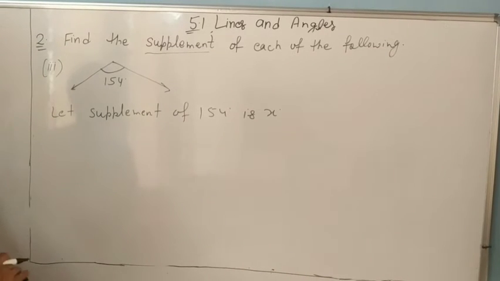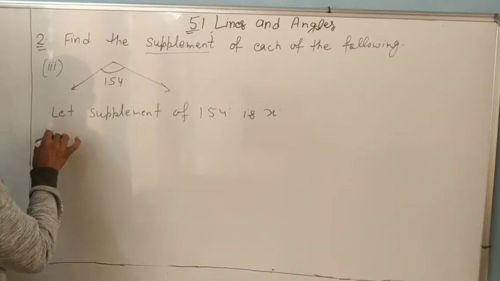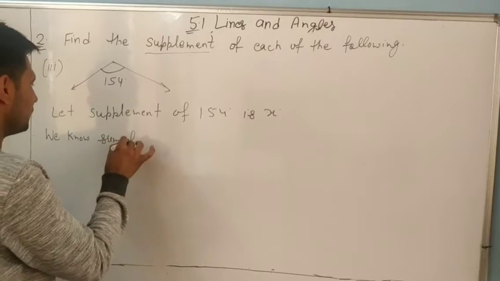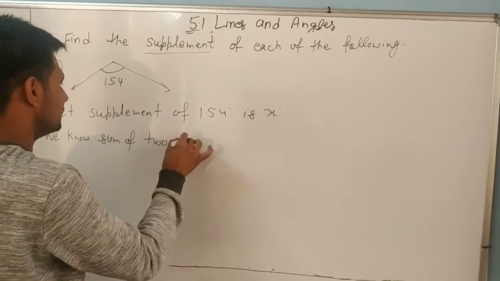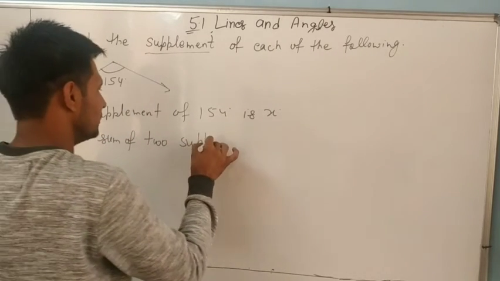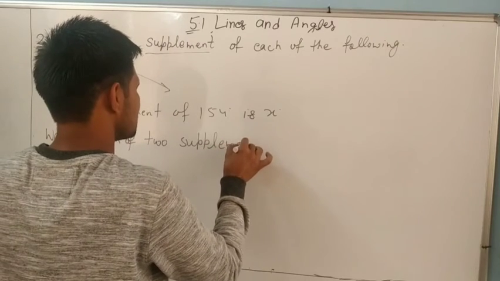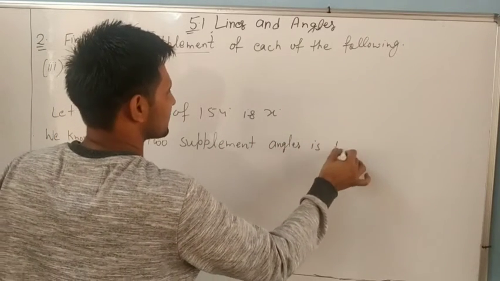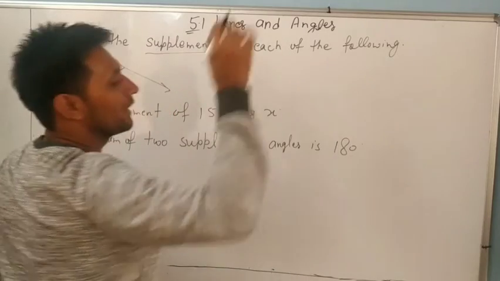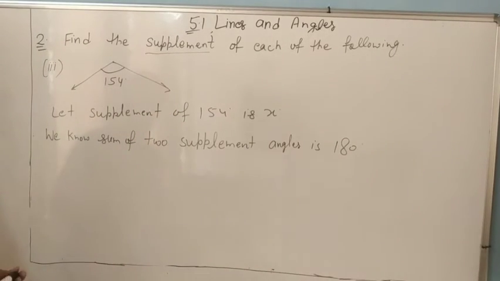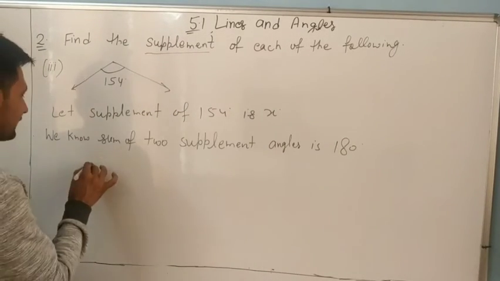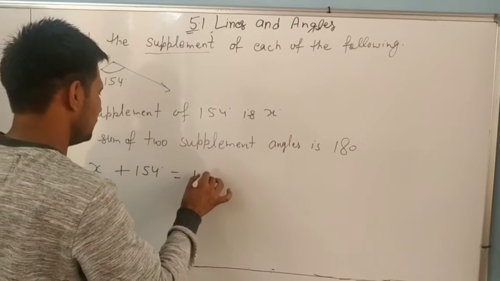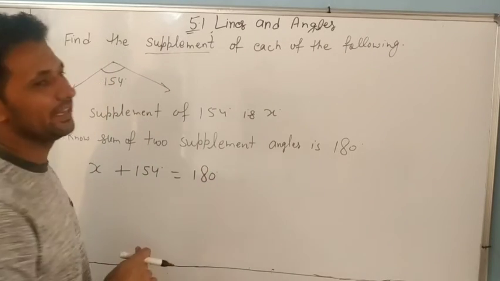Now we know the sum of two supplementary angles is 180 degrees. So x plus 154 equals 180 degrees.